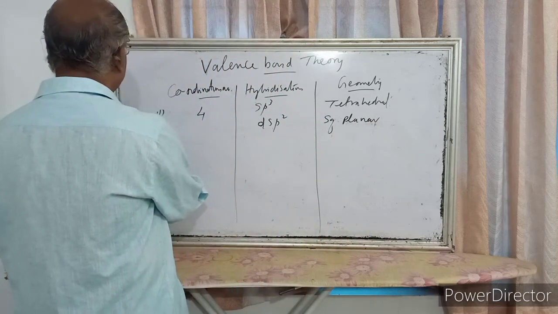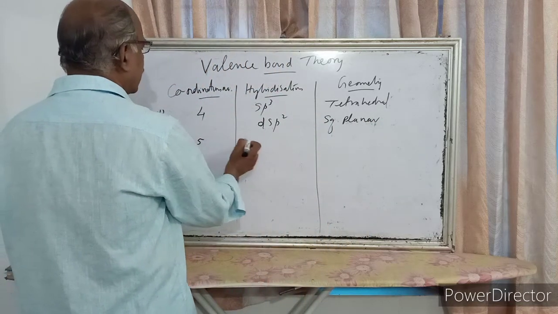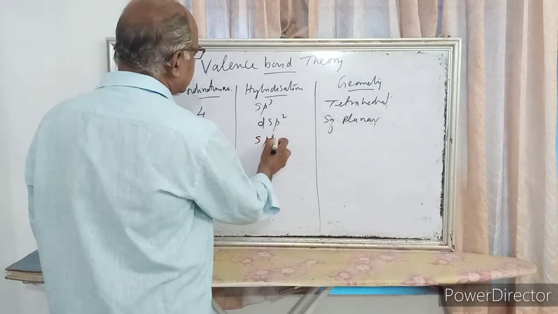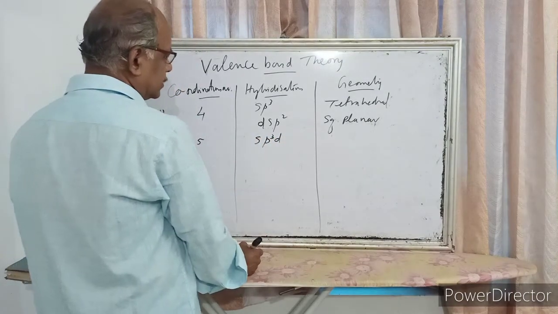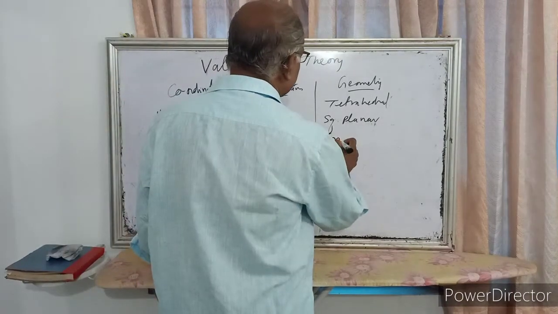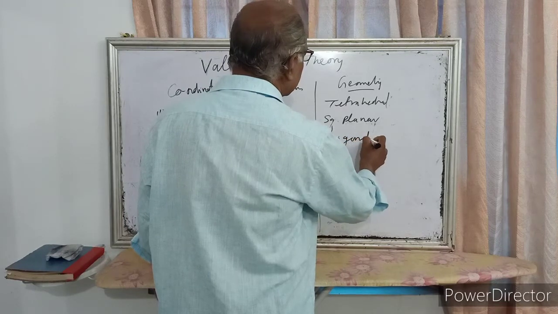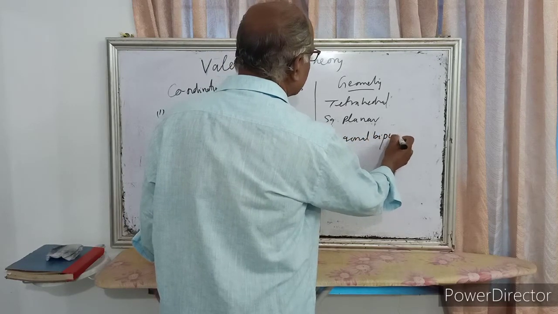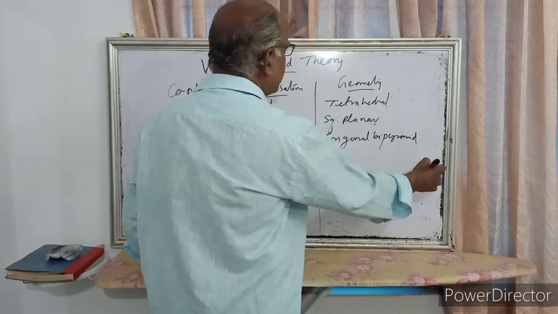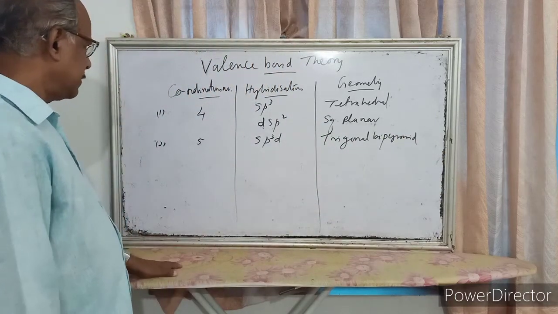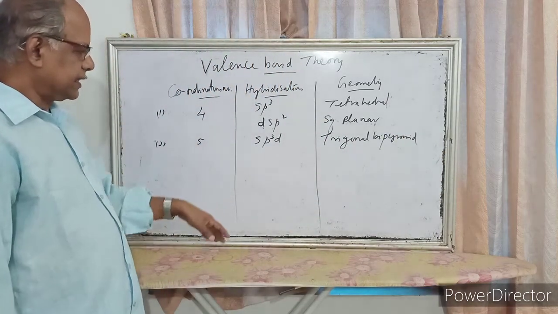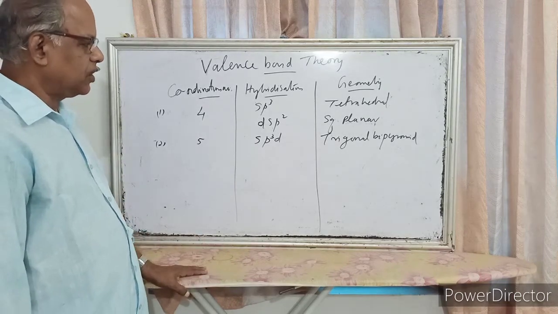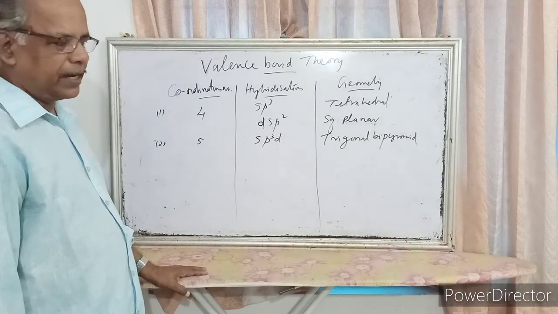Coordination number 5, hybridization is sp3d, geometry is trigonal bipyramid. So coordination number is 5, hybridization is sp3d and geometry is trigonal bipyramid.